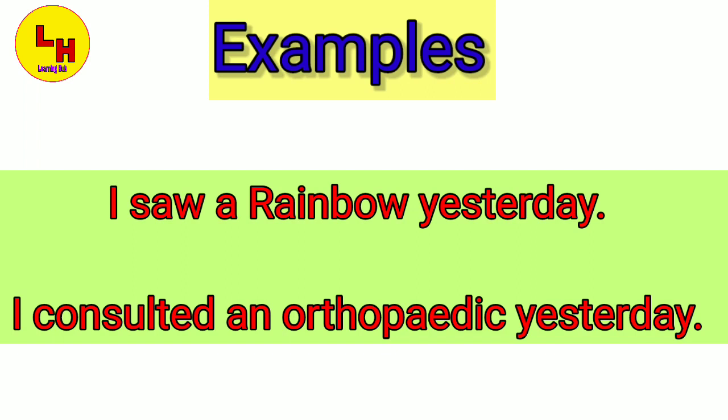So as we saw in the definition that it is used for mentioning something or someone for the first time, it is mentioned that the rainbow was seen by the person. I consulted an orthopedic yesterday. Here also we can see that we don't visit a doctor daily. We visit them sometimes or maybe for the first time.